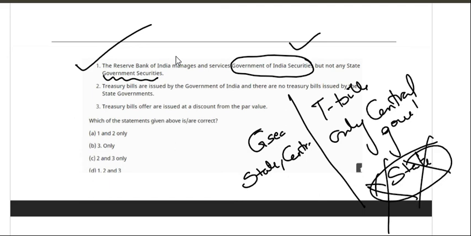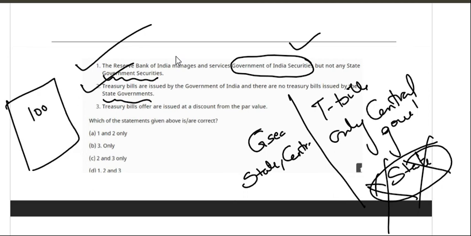Treasury bills are issued by the Government of India, and there is no issuance of these treasury bills by the state government. This is right. The treasury bills are offered at a discount rate. I already told, if your face value is 1000, actually you are giving 950 as a loan and getting 1000 in return. See, you are giving a discount of 50 rupees and getting 1000. So this is right.